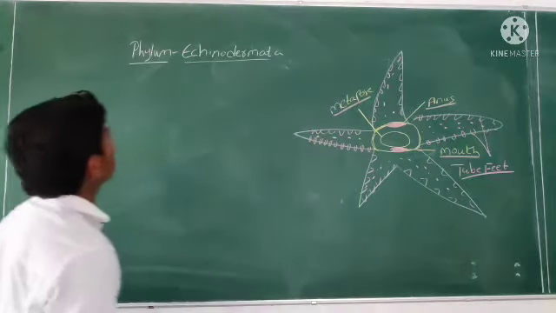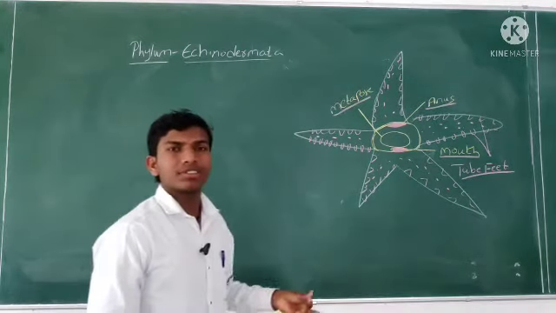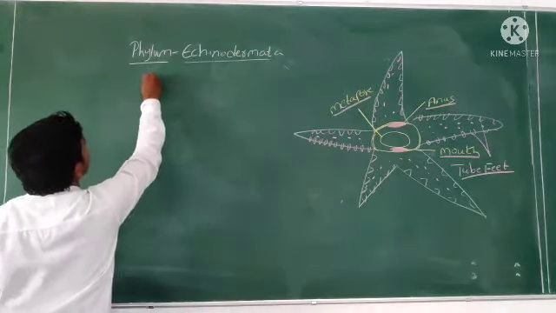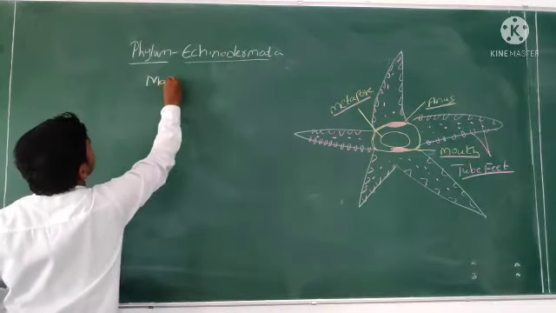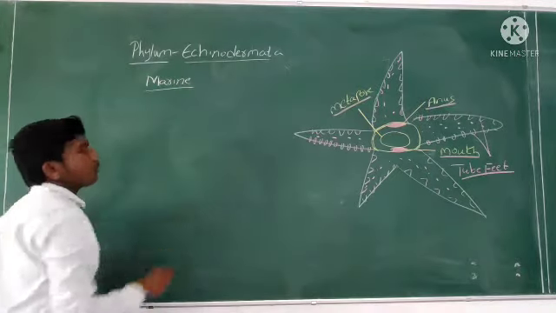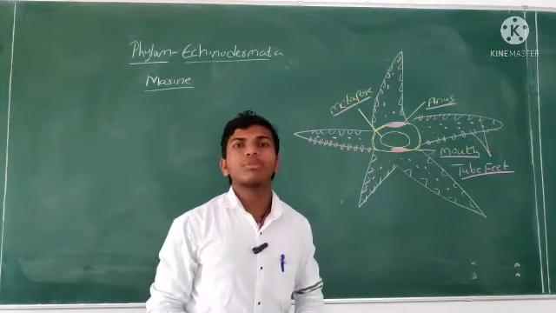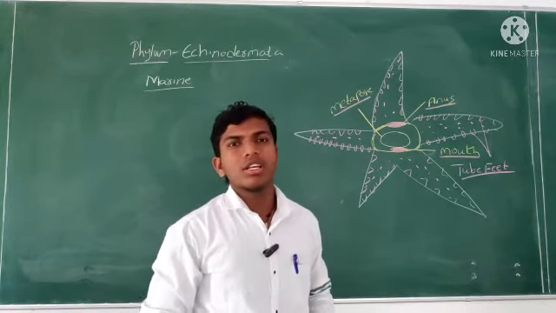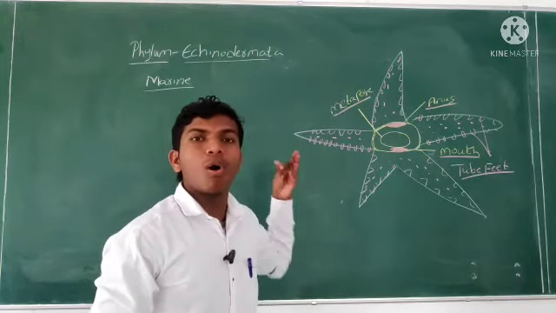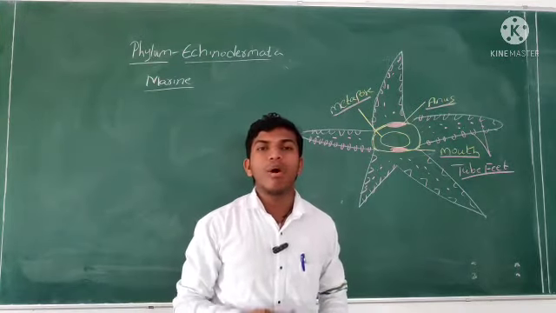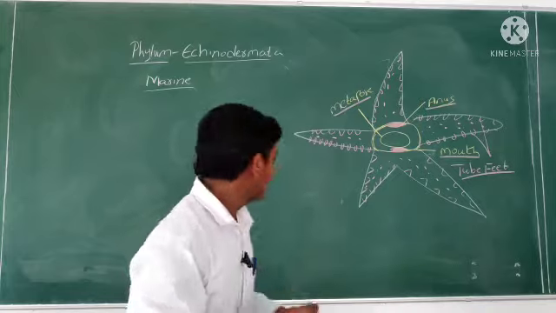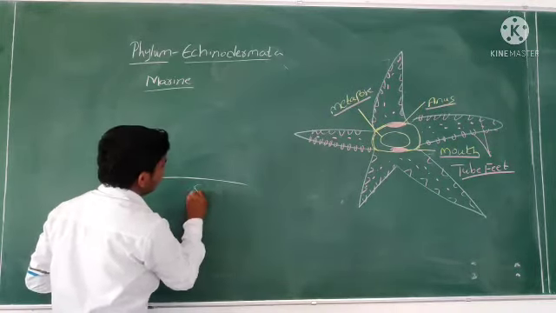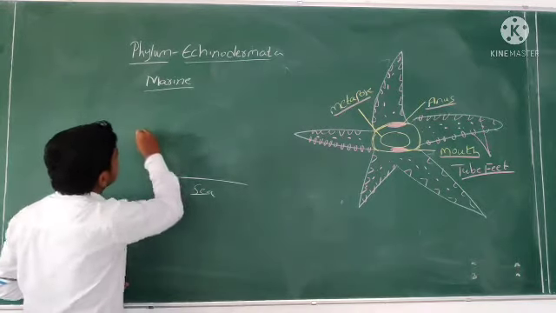We'll see now the occurrence, where they live. These are mainly marine water forms, in sea or ocean. They are also called bottom dwellers. Bottom dwellers means, see, this is the surface of the sea or ocean, the sea surface. This is water.